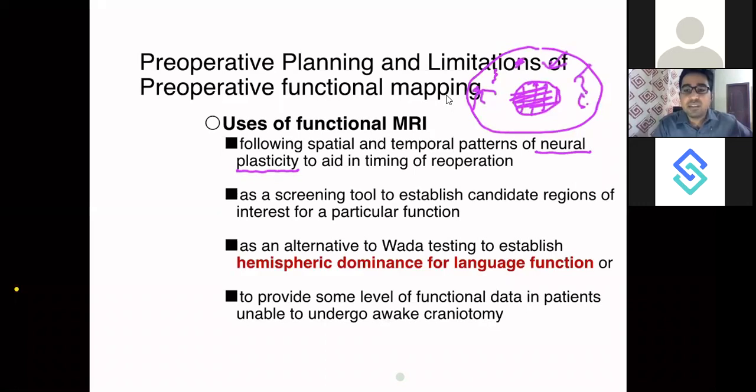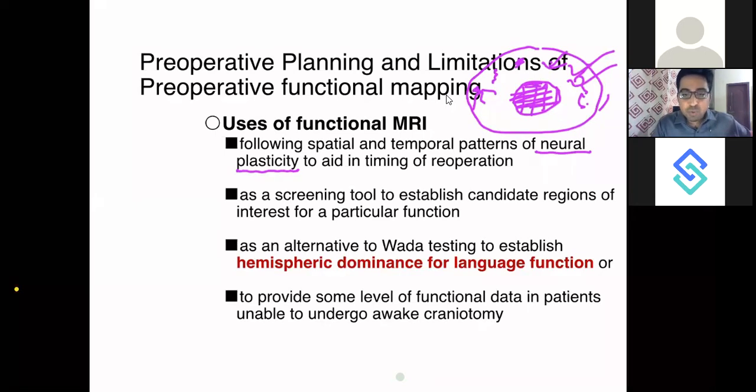So this area here will take the function of the excised brain area. This is called neural plasticity. It is important because we know the brain cannot regenerate; there can be no regeneration of new neurons. Whatever brain function is restored after excising a particular functional brain area happens by neural plasticity, right?